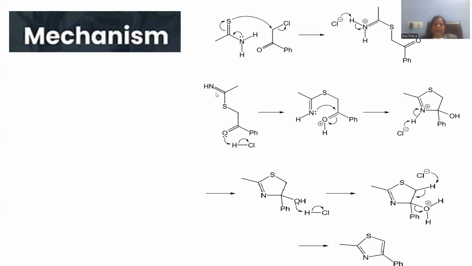This is called imine linkage. Later, hydrochloric acid, whichever released, can react with the ketonic linkage within the same molecule, and the lone pair of electrons able to pull up this hydrogen H positive will be taken up, and the chloride along with the bonded electrons released, that is departed from the system, so that oxygen is converted into oxonium ion, right?